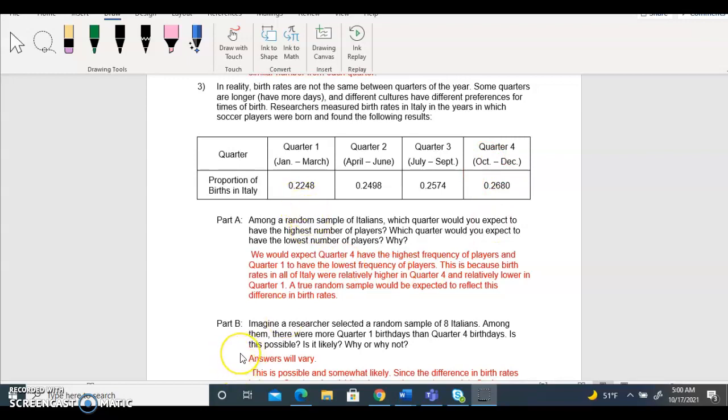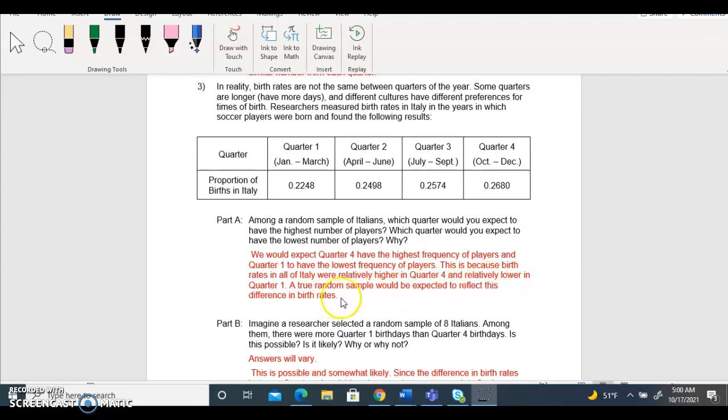So that's what we expect: quarter 4 has the highest frequency of players and quarter 1 has the lowest frequency of players. This is because the birth rates in all of Italy were relatively higher in quarter 4 and relatively lower in quarter 1.